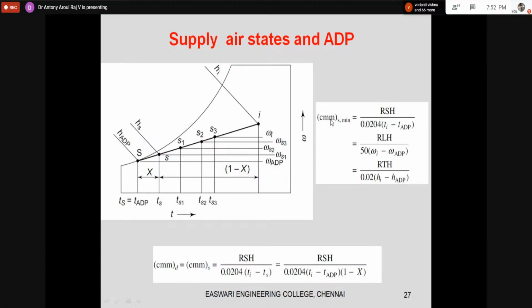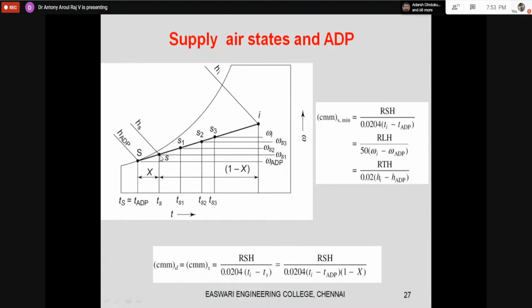So what is the meaning? What do we have to understand? If your supply air point is near the ADP line, the mass of air circulated, or the volume of air circulated, can be smaller. Now, if your supply point is shifting, anywhere along this sensible heat factor line, or SR line, you can have your supply point and it will cater the load, except that if you are here, the temperature difference will be higher, and if you are here, the temperature difference will be smaller.